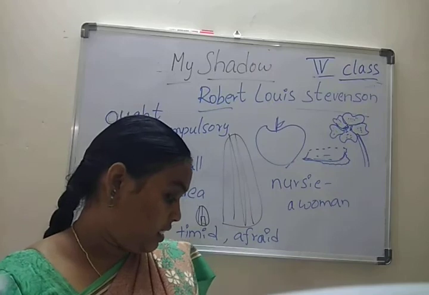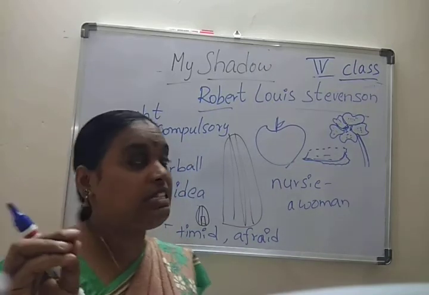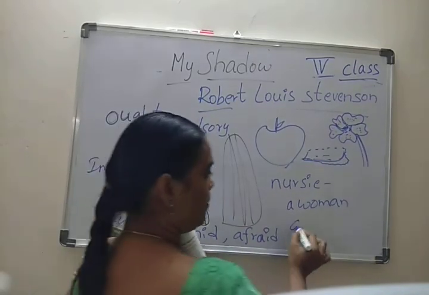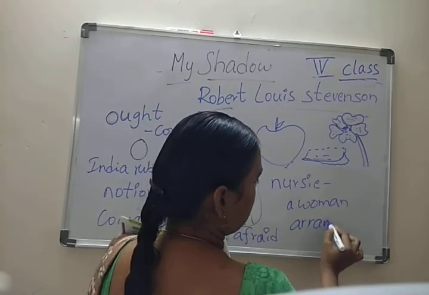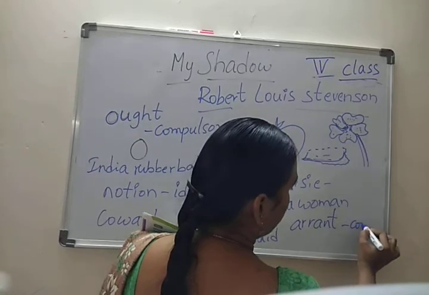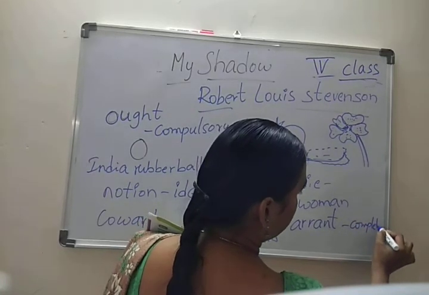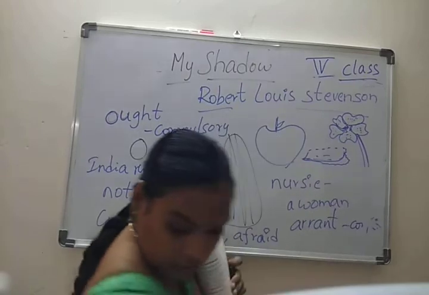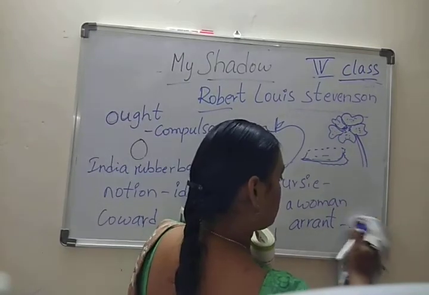My lazy little shadow, like an errant sleepyhead, means bad sleepyhead, completely in deep sleep.